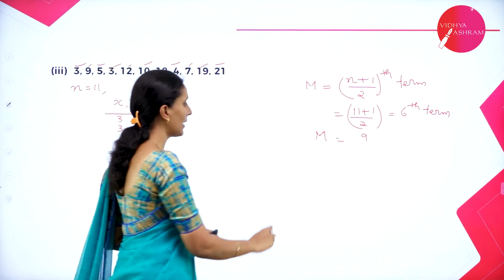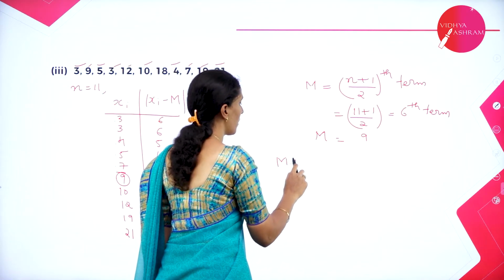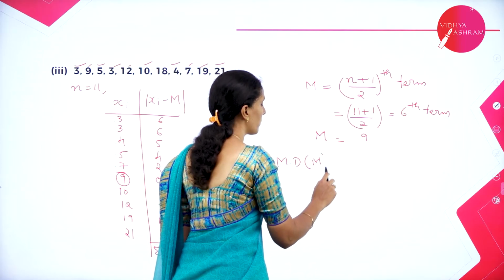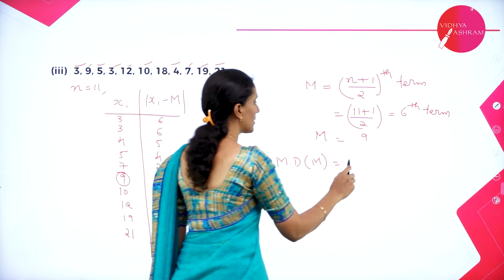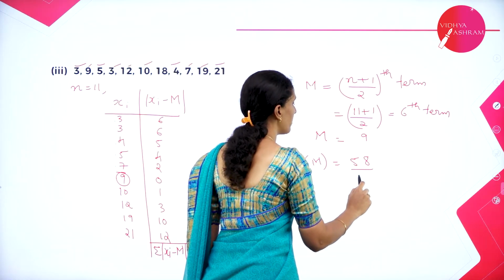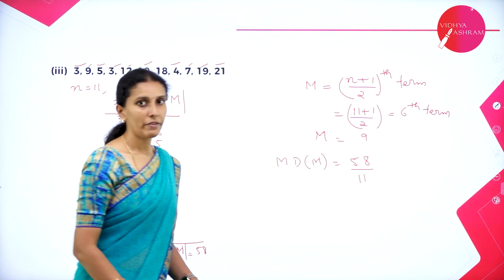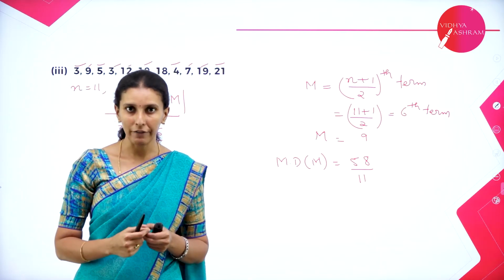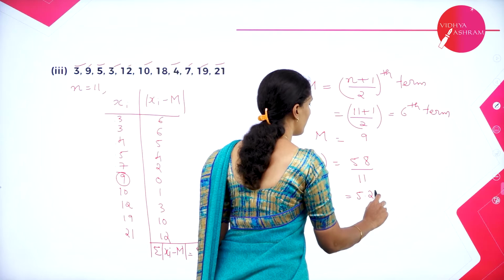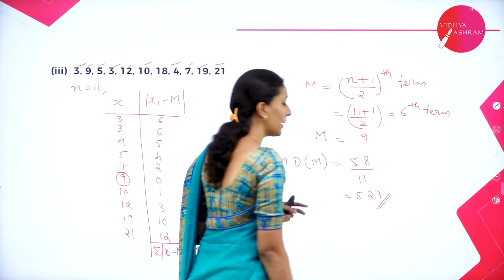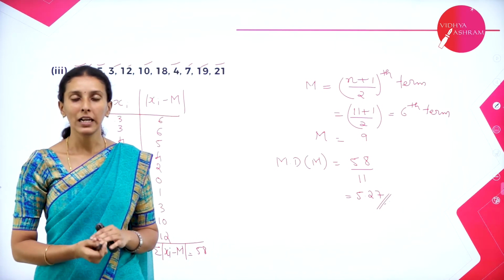So let's calculate the mean deviation. Here the sum is 58 and the total number of observations is 11. When you divide 58 over 11, the value you will get is 5.27. So this is the mean deviation of the given data.